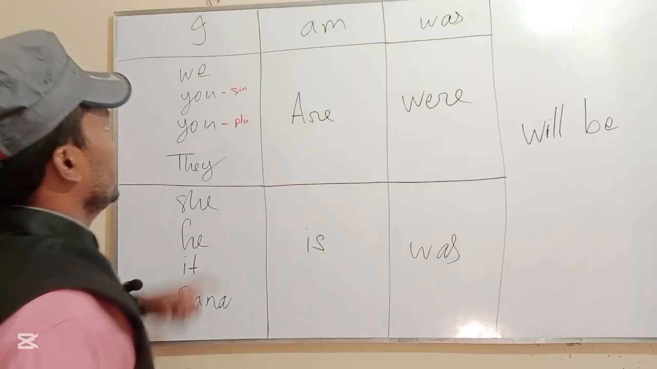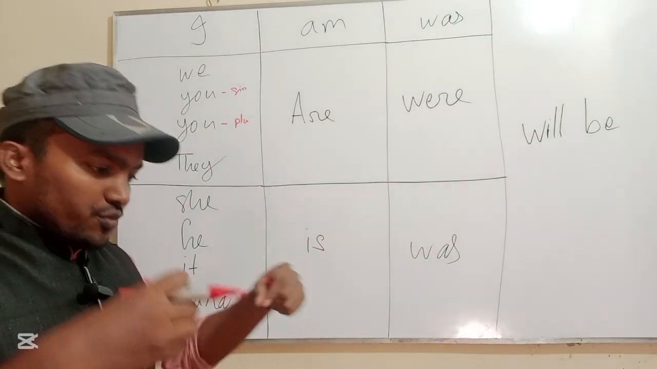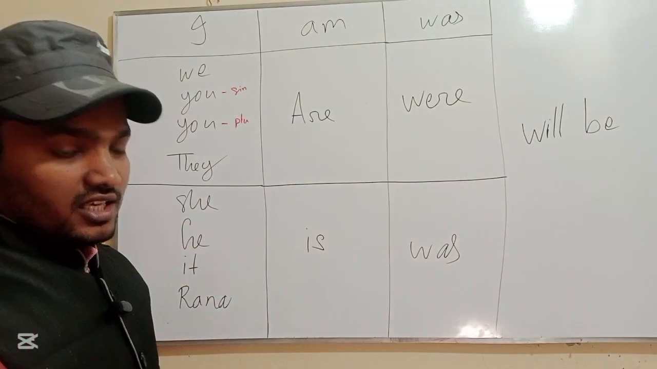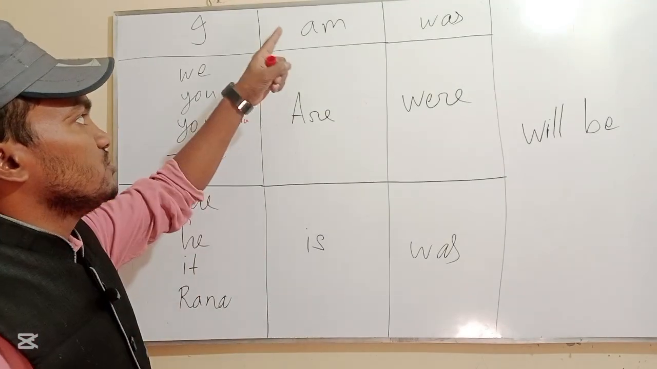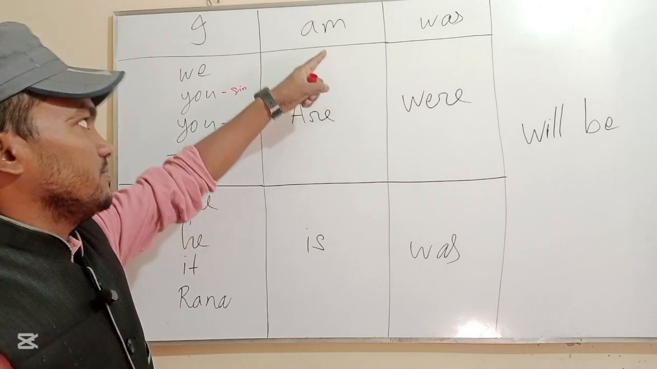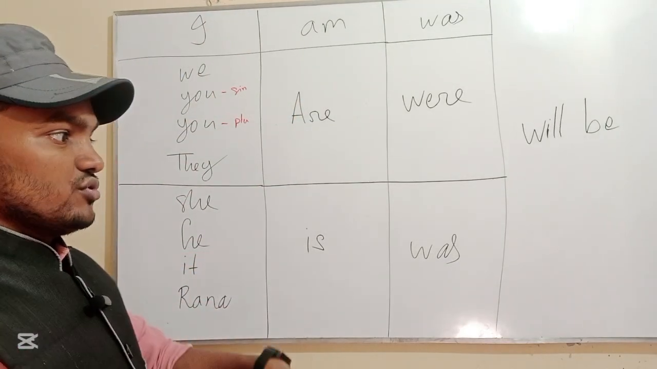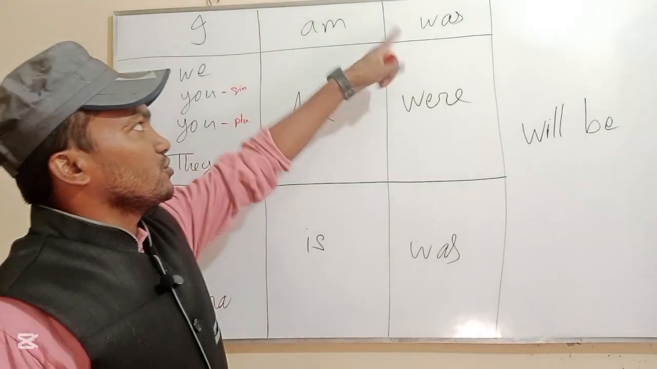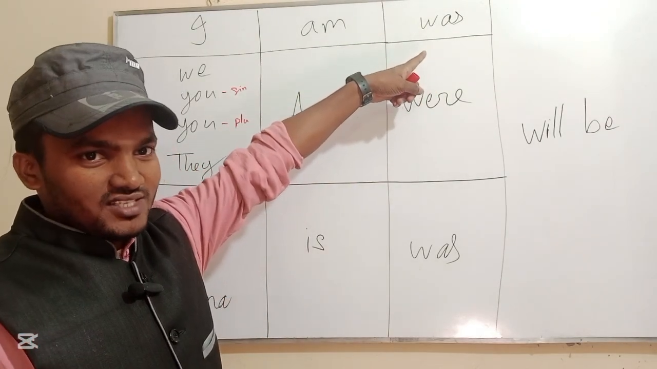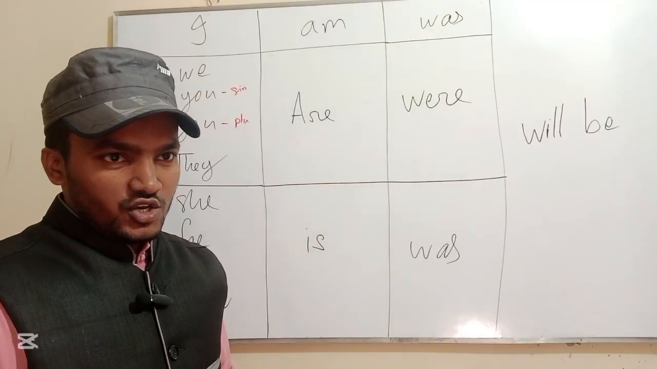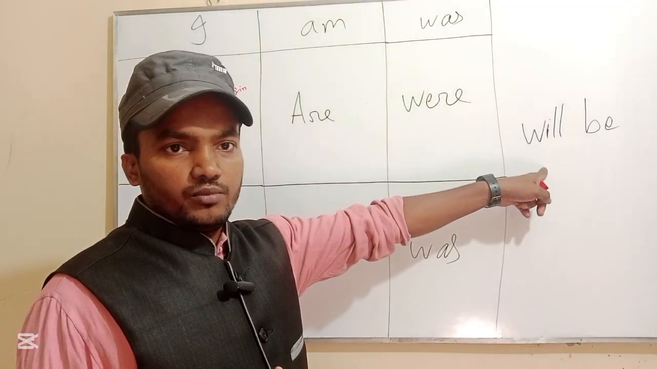Let's get started. Here is I. When we talk about ourselves, we have to use I. When we talk about the present, we have to use am, with myself, means I am a student. When we talk about the past, about myself, I have to use was, means I was a student. To discuss the future, I have to use will be.